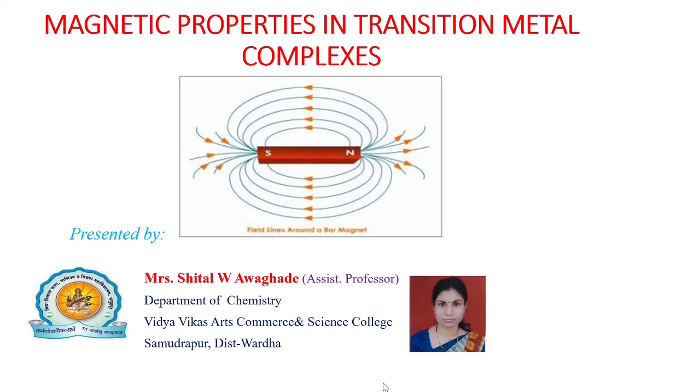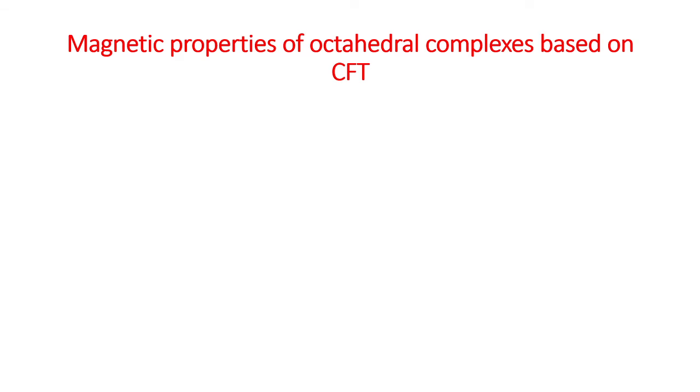Hello students, in today's lecture we study the magnetic properties of octahedral complexes based on crystal field theory. This part is from semester 6, paper 1, inorganic chemistry, unit 2, magnetic properties in transition metal complexes. So today we study the magnetic properties of octahedral complexes based on CFT, that means the crystal field theory.